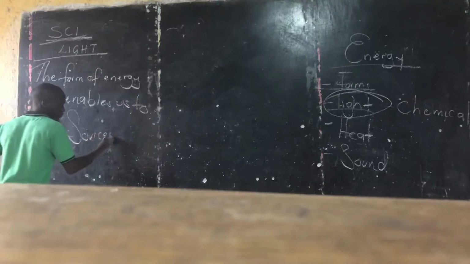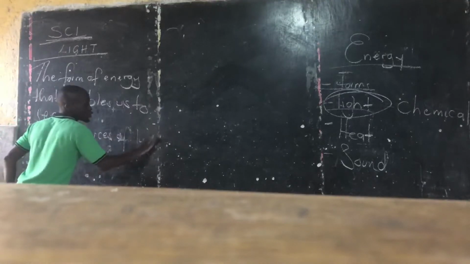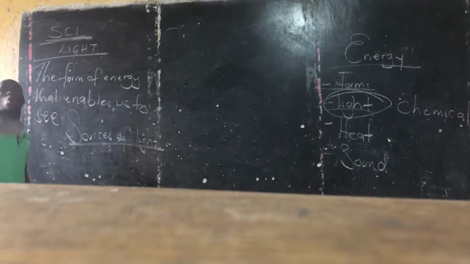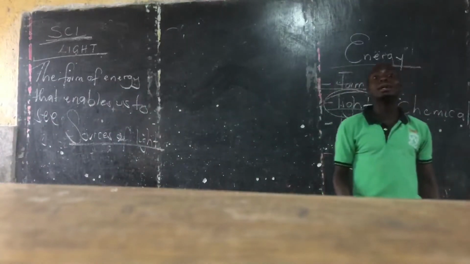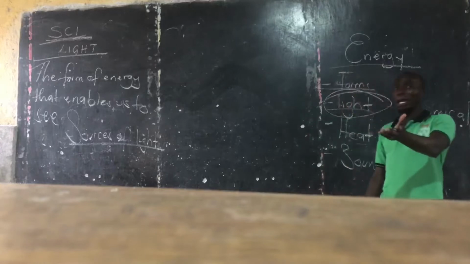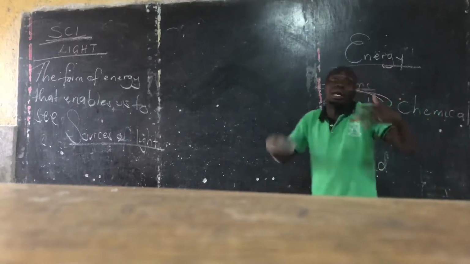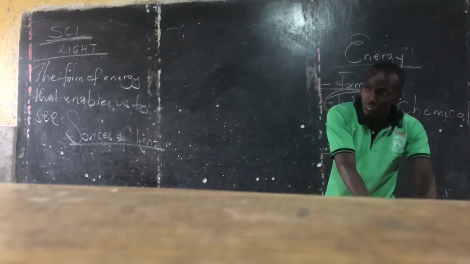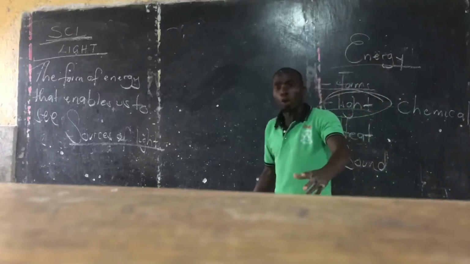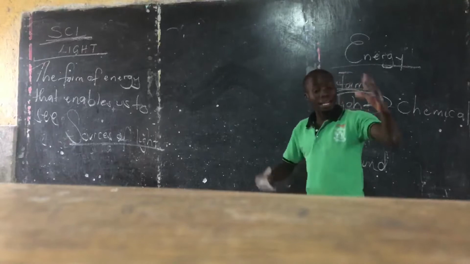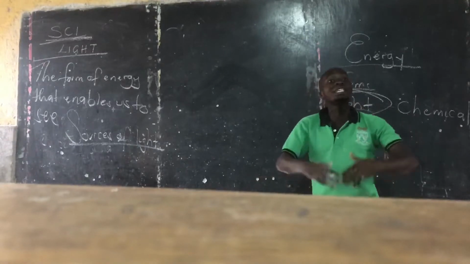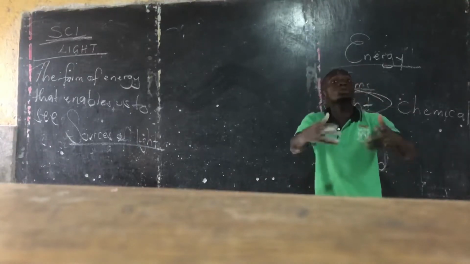Sources of light. What's the source of the River Nile? Lake Victoria. I don't know, but that's what I hear. Lake Victoria is the source of the River Nile. So a source is the origin of energy. Some organisms and some things have been designed to produce light. Those are sources of light also.